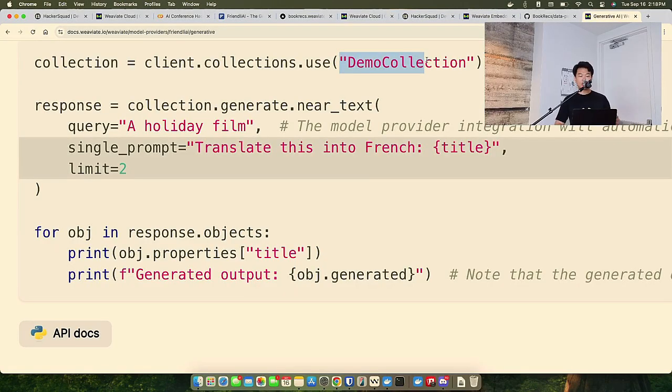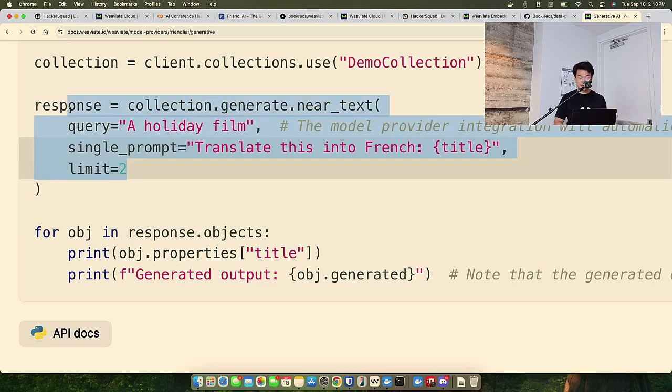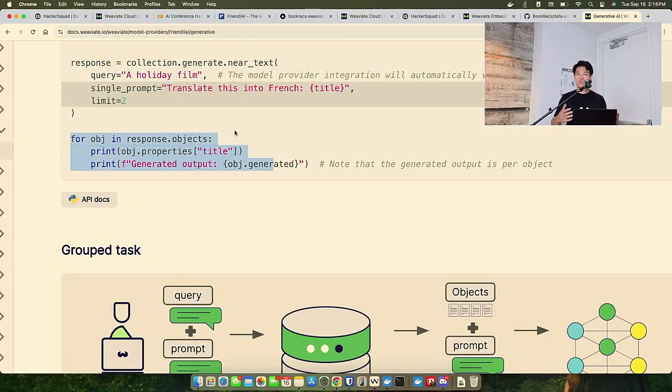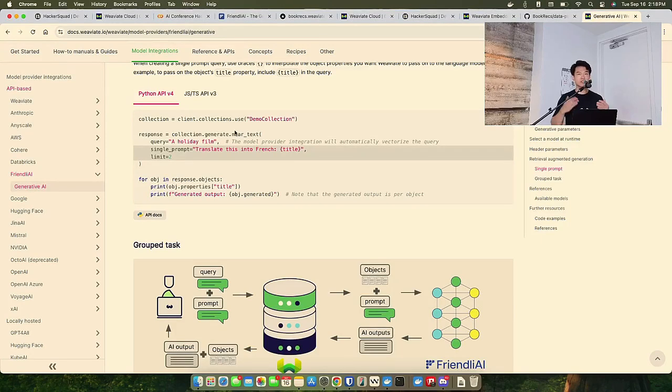We go and grab our collection. We go and say, find me a specific near text or semantic search on some contents like this, pass in the single prompt, and then just from this, we have a RAG, and this is going to generate the output of the results plus the inference all in one API call. Huge convenience feature, makes it really fast to build, and you can start thinking about what you want to deliver to your users as an experience.